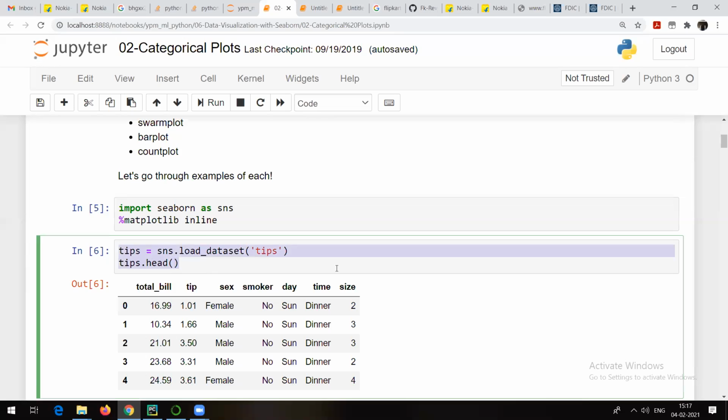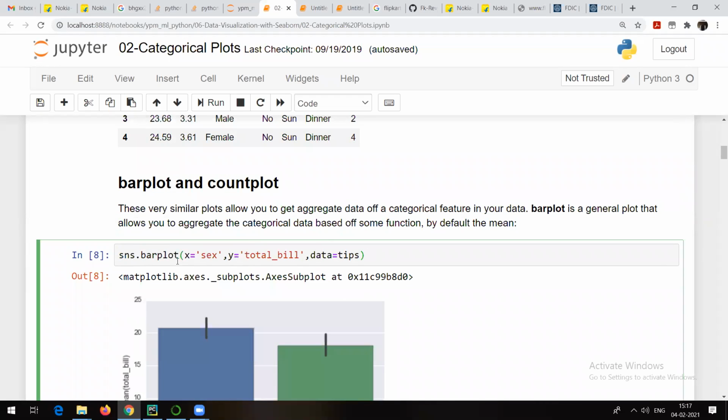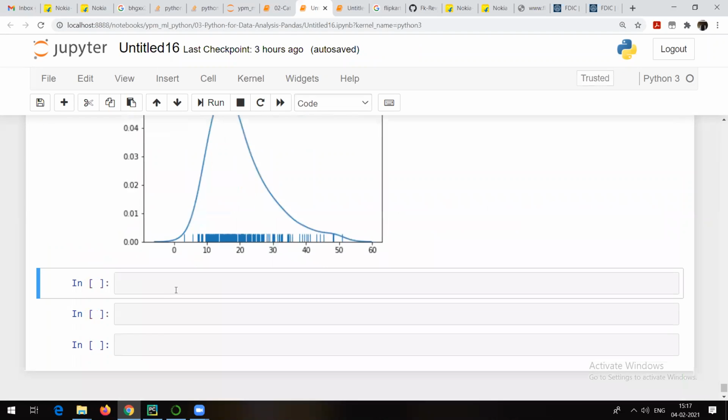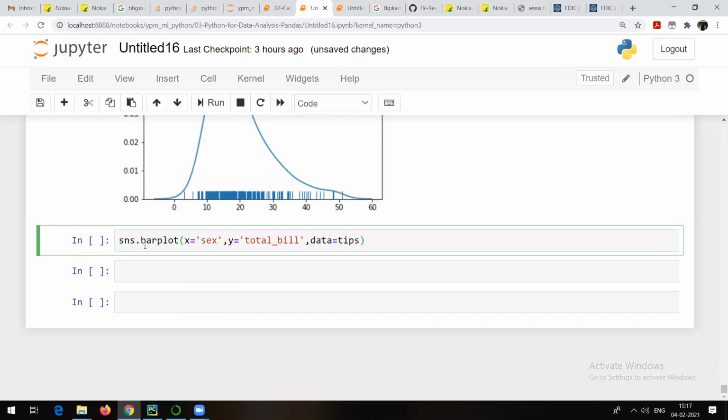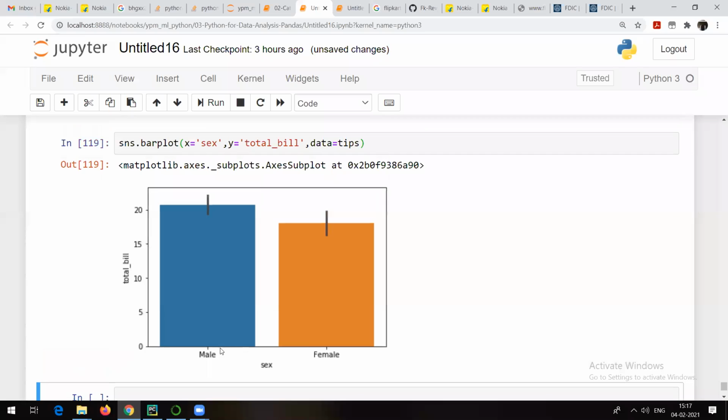We already imported it. Let's try to see the bar plot. You can see that in case of bar plot, we can provide x-axis, y-axis, and data equal to tips, the same as whatever we had in case of earlier graphs. The command is sns.barplot. Right? If I try to show you the output of the bar plot, you'll be able to see something like this. Now, how can you interpret it?